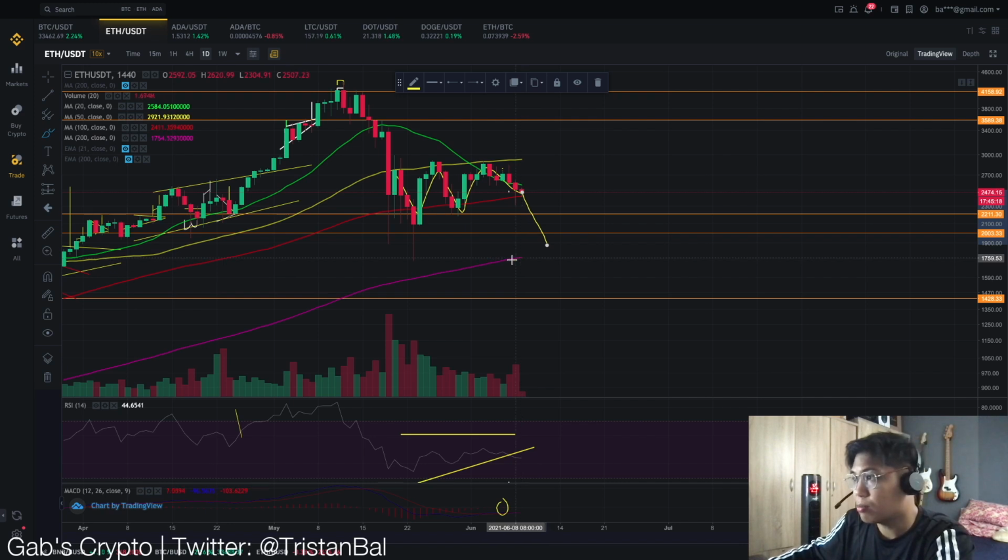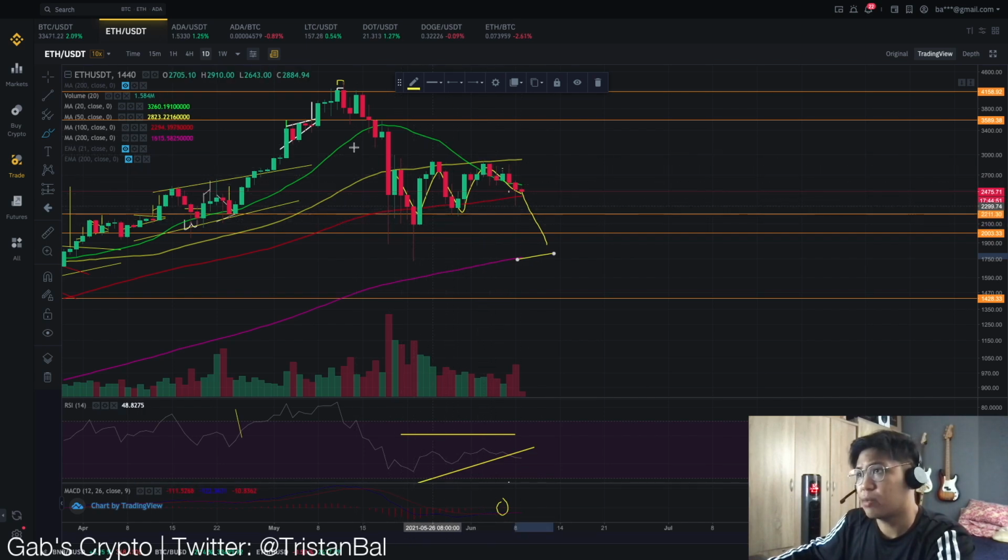And ano ba yung pinapoint out ng 200-day moving average natin? So 200-day moving average is a moving indicator. So it would have this type of movement in the following days. If this plays out, we would see an Ethereum price action between 1,700 to 1,800 US dollars. So this is a big chart na you should watch out for in the coming days.